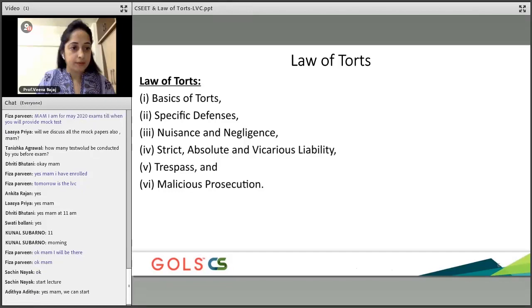So as far as law of torts is concerned, torts is a law which does not have any sections, it does not have any rule, there is no act for the law of torts, there's no ordinance.